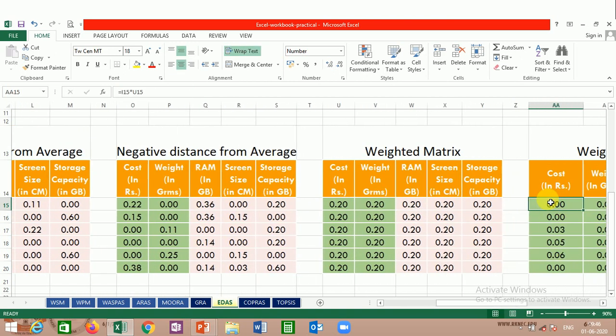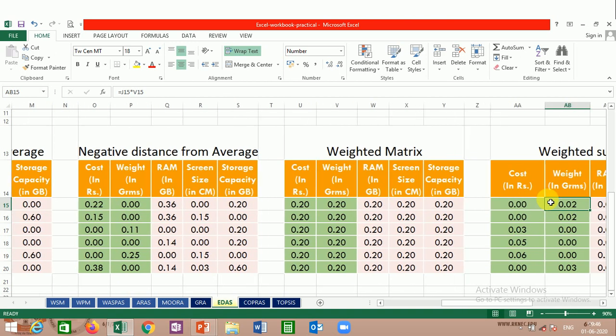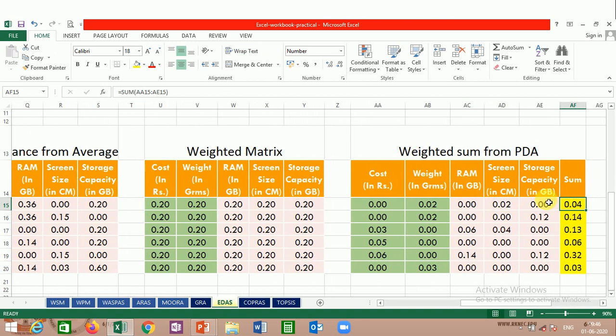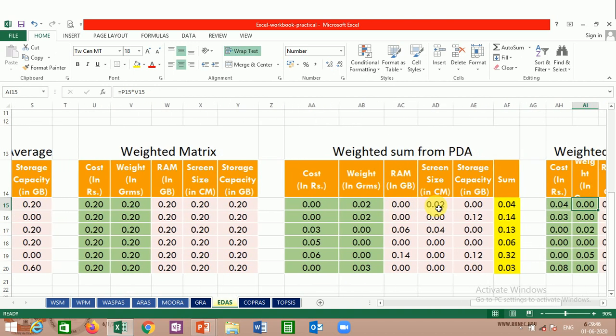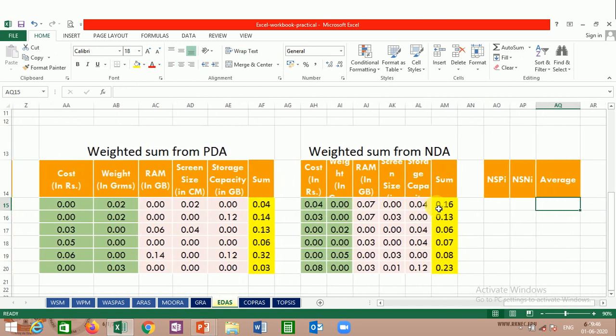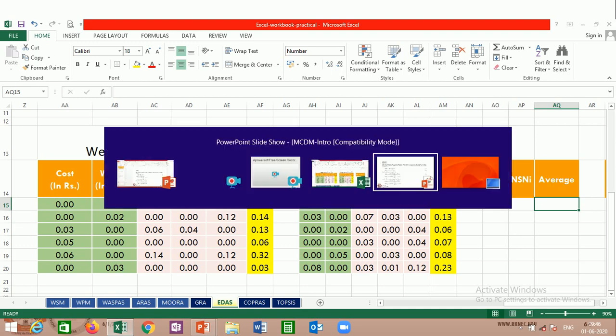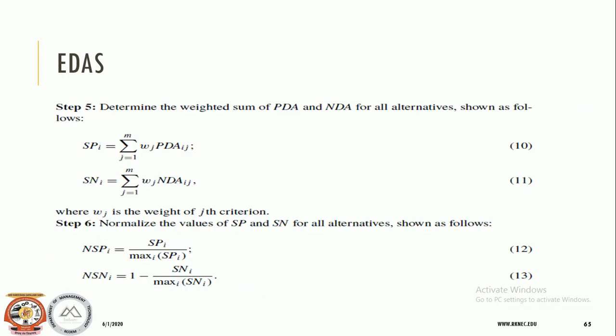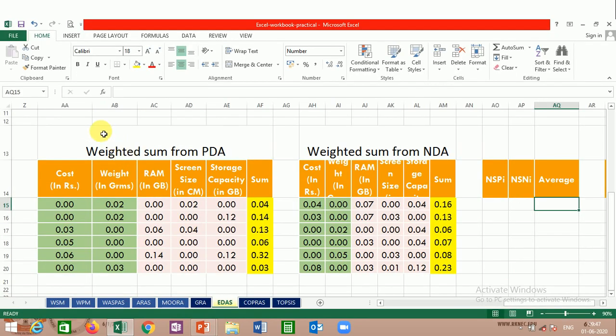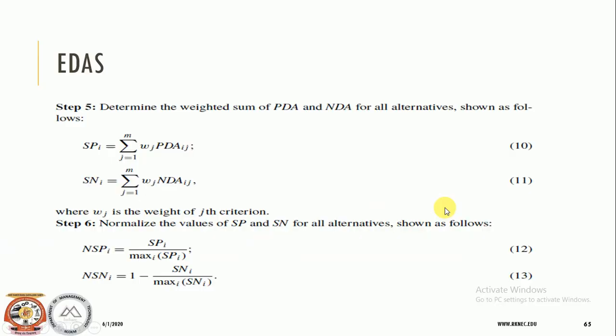Next step was to have the weighted matrix that we already had. Next step was to calculate the weighted sum from positive distance from average. So we have calculated this, we had made the sum, and we have calculated the weighted sum for the negative distance from average. So up to the fourth step we are over. The fifth step says that we should get the summation. So here we are already done with the summation. This is the sum of all the criteria values. Again, this is the sum of all criteria values. So we are done with this.